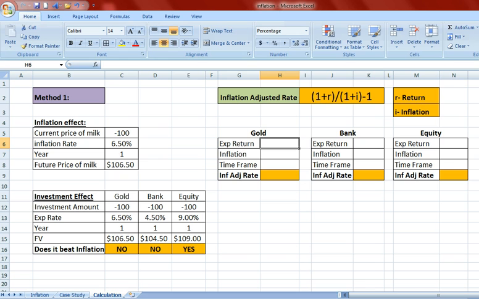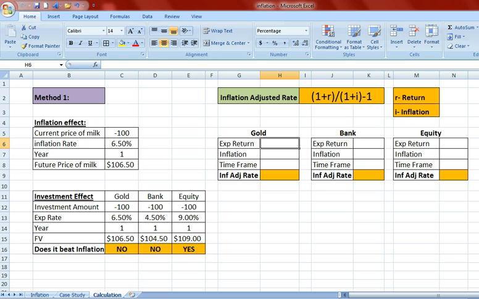There is another method by which you can find out how efficiently these asset classes are beating the inflation rate or not, which is called the inflation adjusted rate. This is the formula given for the inflation adjusted rate. It is (1 plus R) divided by (1 plus I) minus 1, where R is the rate of return and I is the inflation rate. Now let us do this calculation for all these three asset classes applying the formula which we have seen here.